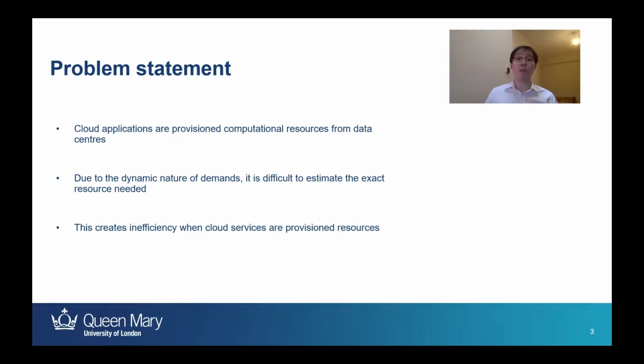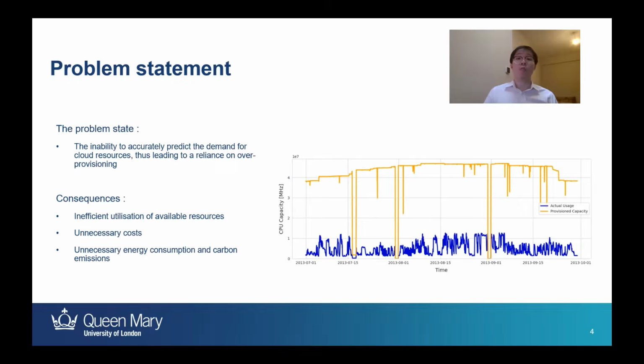Thus, this leads us back to the problem statement, which is our inability to accurately predict the demand for cloud resources, leading to an over-reliance on over-provisioning. In order for these cloud applications to maintain quality of service, they often over-provision resources to the applications, mitigating the risk that they will lack the computational resources needed to stay functional.